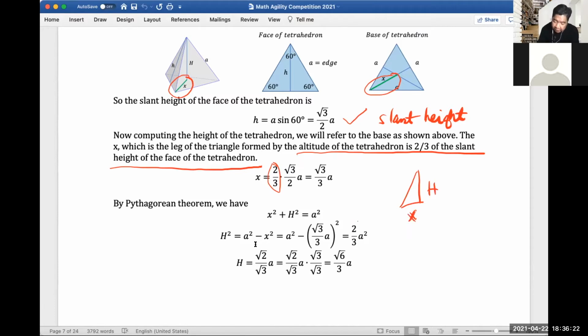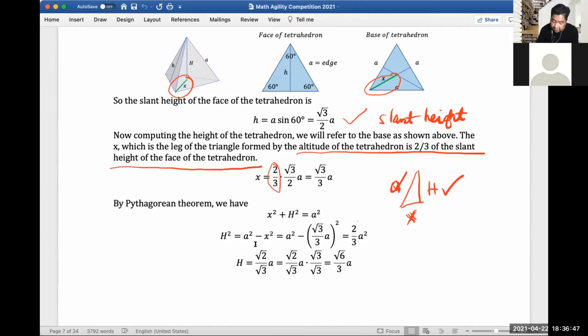This is actually equal to square root of 3 over 3 a, right? 2/3 of the slant height, which is this. Since we know x, and this is your edge, the edge of your tetrahedron, which is a, we can solve for h.